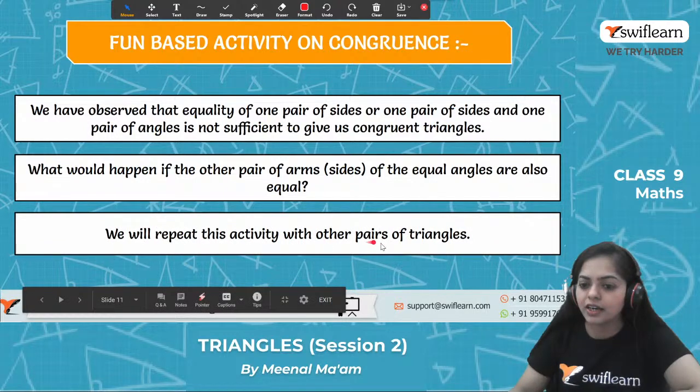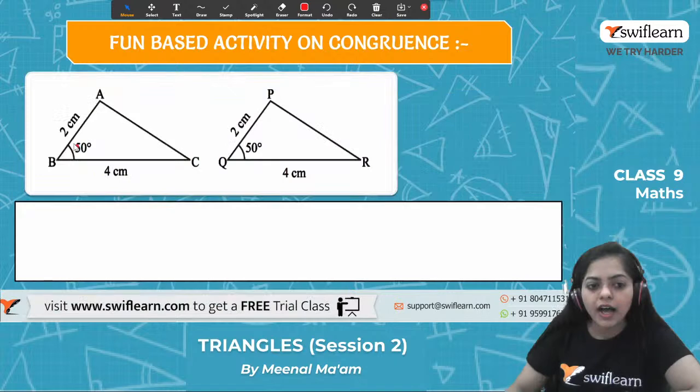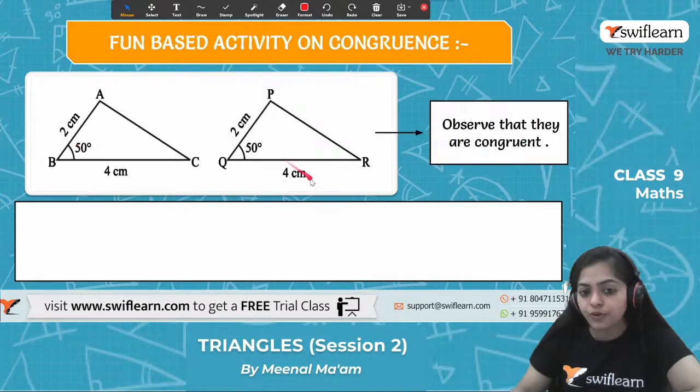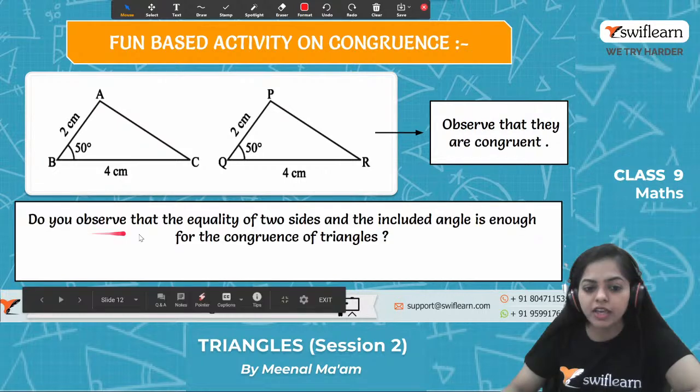If I have two triangles with sides 2 centimeter, 4 centimeter and one angle 50 degree, yes, these three conditions are actually sufficient to give us the information that these two triangles are congruent. All right. So what is the condition? We have observed that equality of two sides and the included angle is enough for the congruence of triangles.